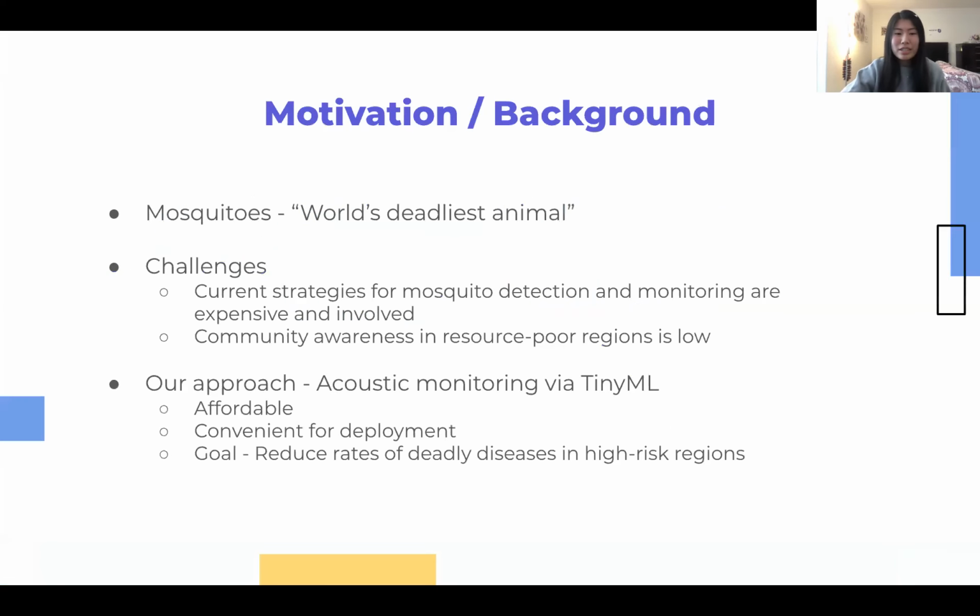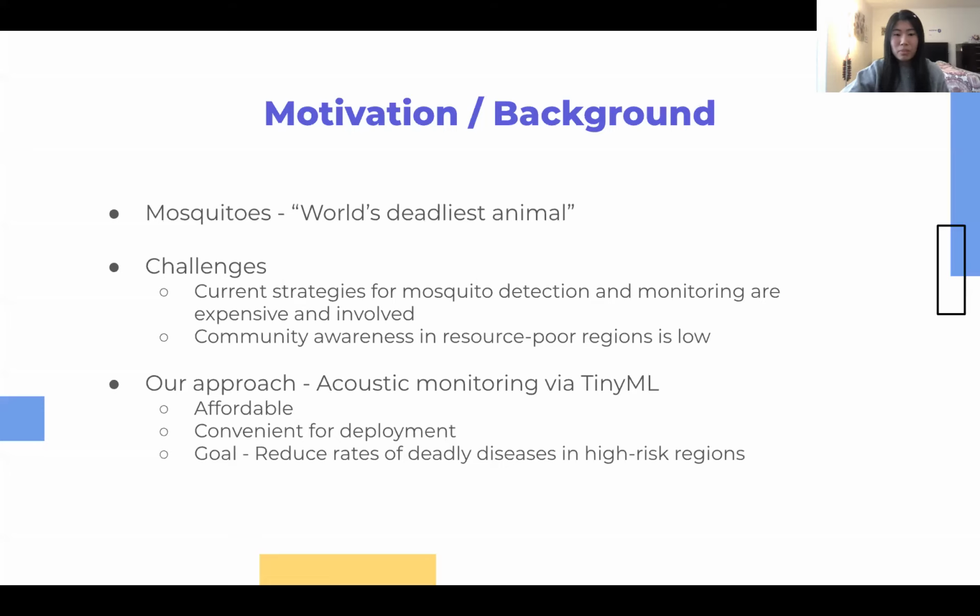Starting off with our motivation, mosquitoes cause millions of deaths per year due to their ability to cause diseases like malaria and Zika. Because of this, the CDC actually characterizes them as the world's deadliest animal. However, current methods for mosquito detection and monitoring in affected areas are rather involved, requiring expensive equipment and training. As such, community awareness and the ability to fight mosquito breeding sites in resource-poor areas is low.